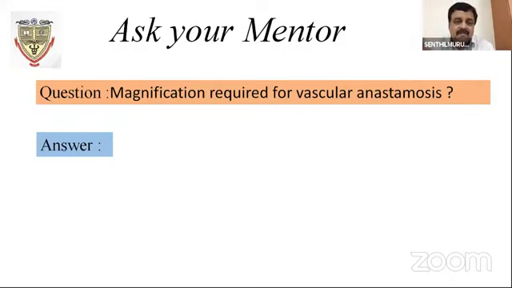But suppose you're commuting to some other centers, with the loops it will be easy. A microscope is not that practical. So in that case, you have to select these kinds of micro loops. And the positioning of the head is again a challenge for any kind of loop that you're using.